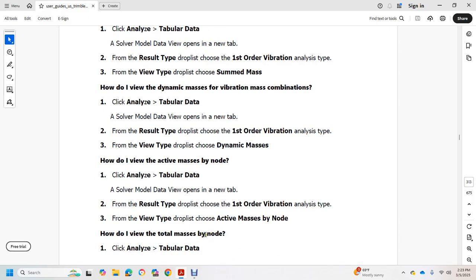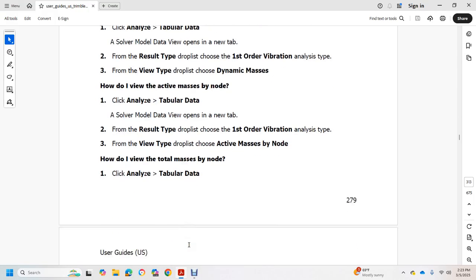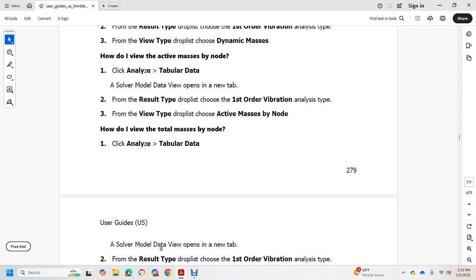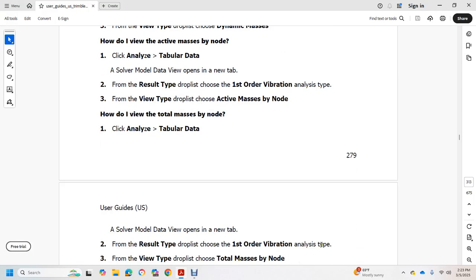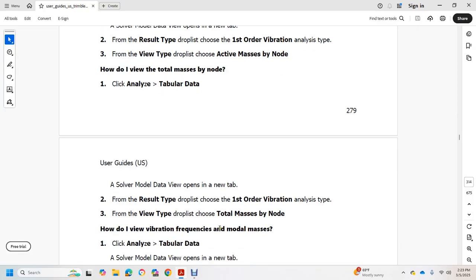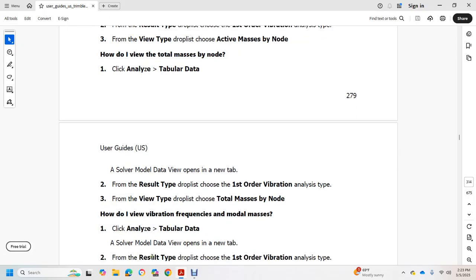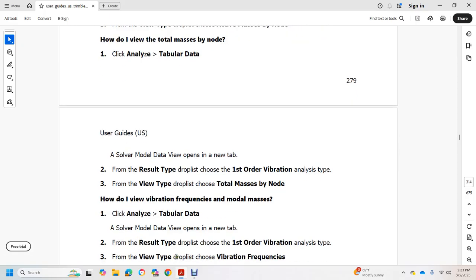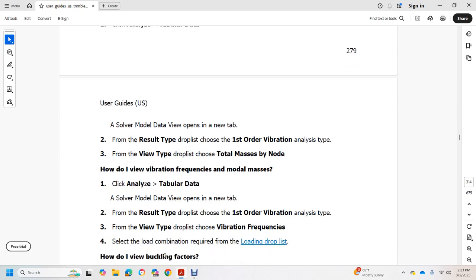How do I view the total mass of the node? Click Analyzing Tabular Data. Solve the model data view. Open a new tab. From the result type drop-down list, choose the first order vibration analysis type. From the view type drop-down list, choose total mass node. How do I view the vibration frequency and mode? Click Analyzing Tabular Data. Solve the model data view. Open the new tab. From the result type drop-down list, choose first order vibration. From the view type drop-down list, choose vibration frequency. Select the load combination required for the load drop-down list.